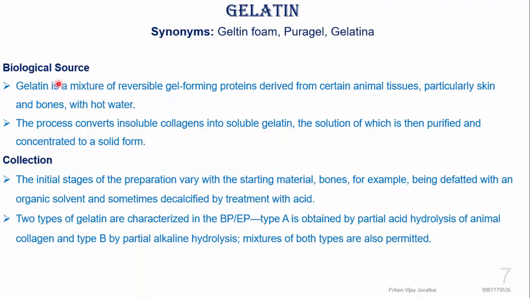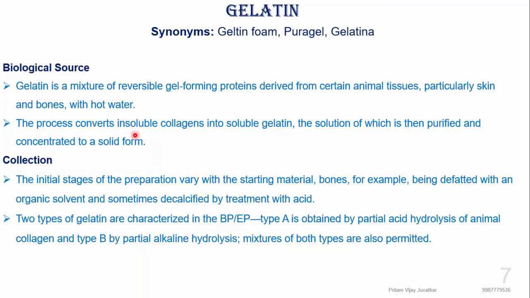What we have to know about gelatin is, first, gelatin is a mixture of reversible gel-forming proteins. Which is derived from what? Derived from animal tissue, particularly skin and bone, with hot water.